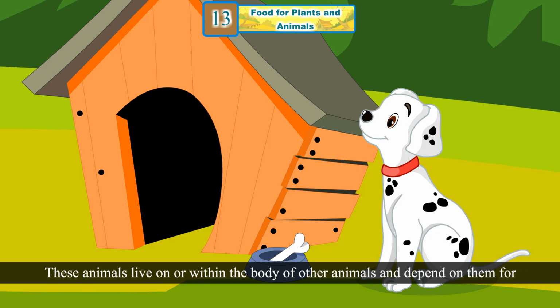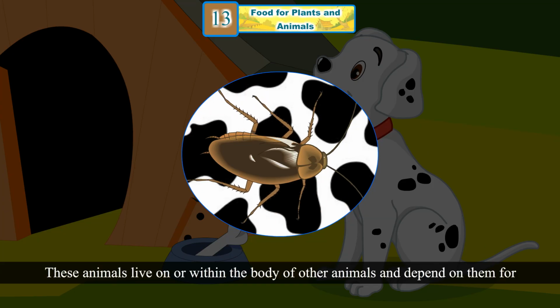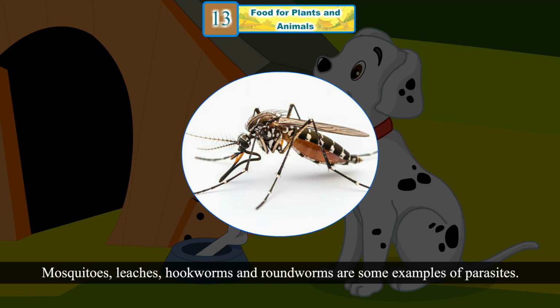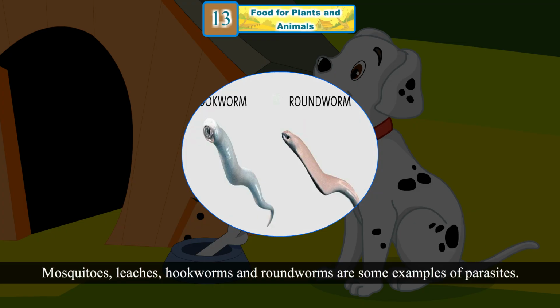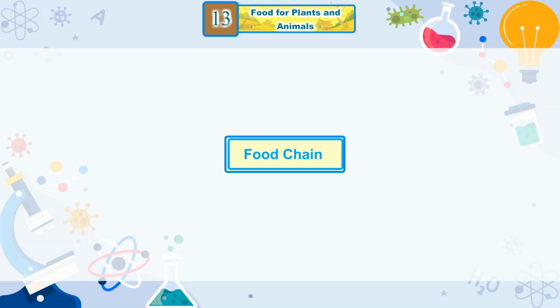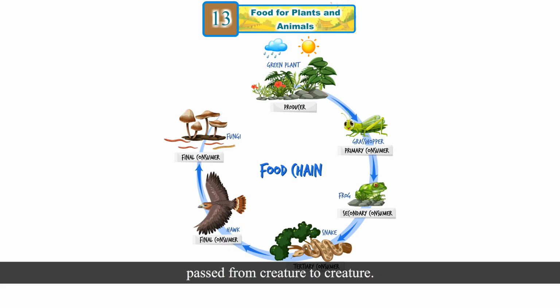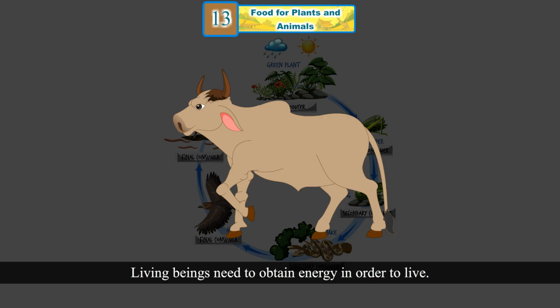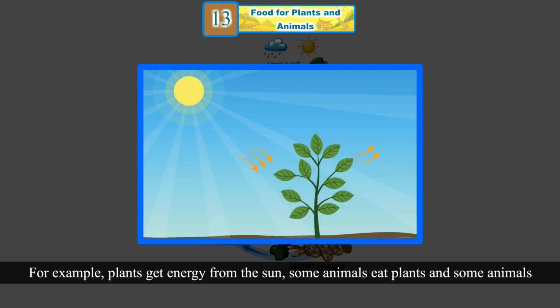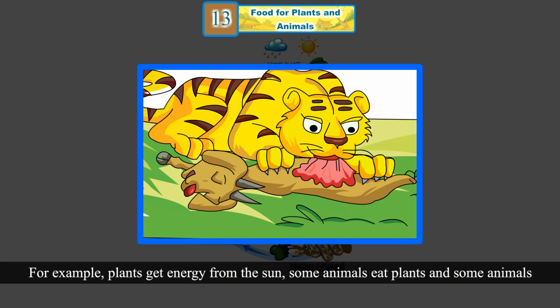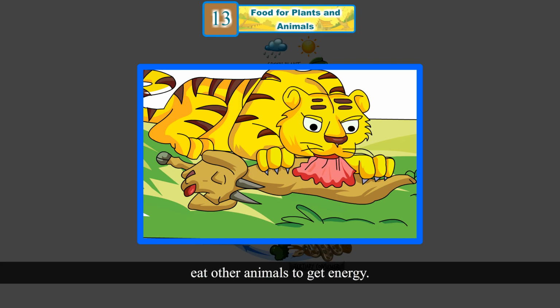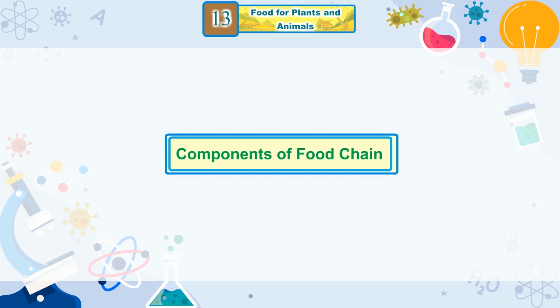Parasites. These animals live on or within the body of other animals and depend on them for their food. Mosquitoes, leeches, hookworms, and roundworms are some examples of parasites. Food chain. A food chain shows how each living being gets food and how nutrients and energy are passed from creature to creature. Living beings need to obtain energy in order to live. For example, plants get energy from the sun, some animals eat plants, and some animals eat other animals to get energy.